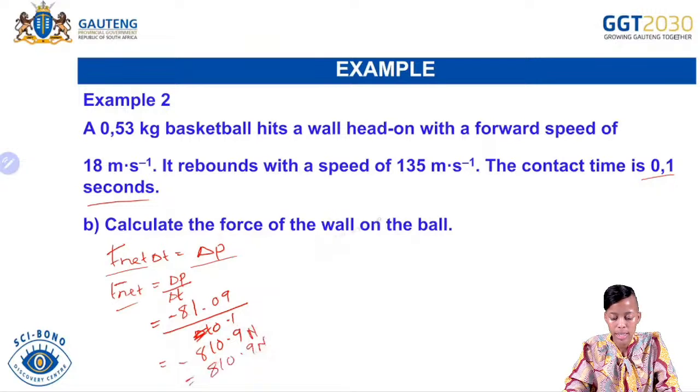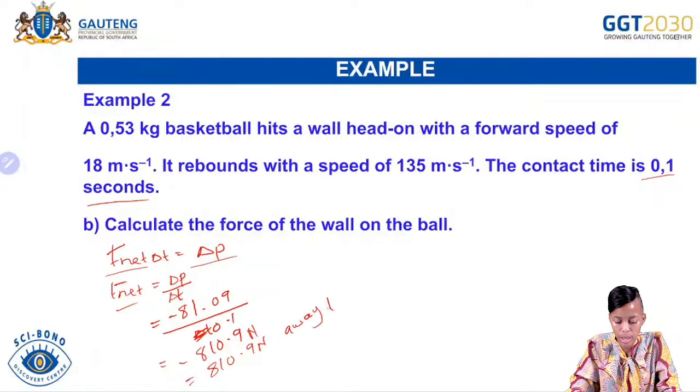And for your direction, we said towards the wall we are going to take as positive, and anything that is away from the wall we are going to take as negative. So in this case, our answer is negative. Therefore, our direction will be away from the wall.